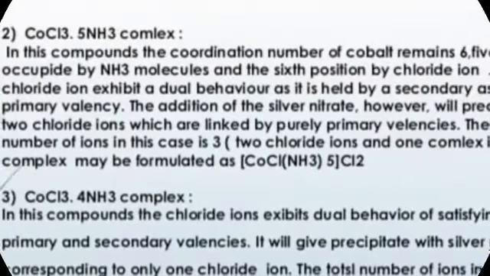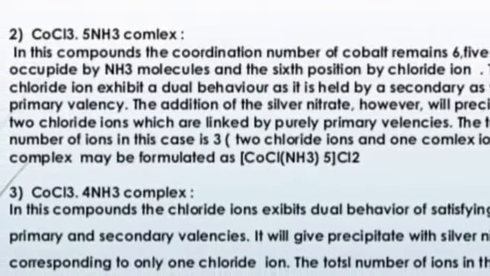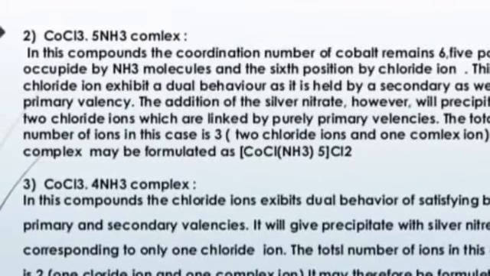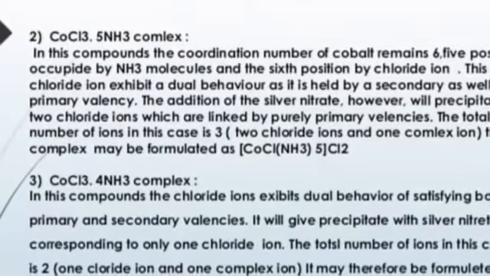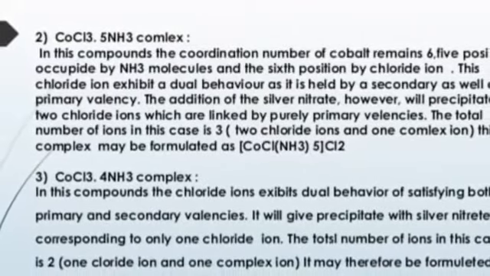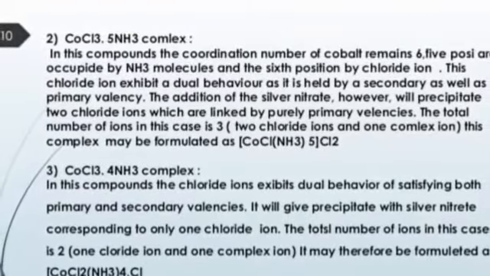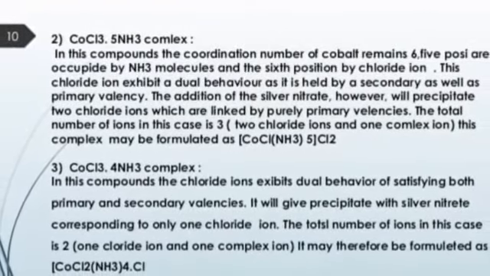Now in the next slide, all about the complex CoCl3·5NH3. In this compound, the coordination number of cobalt is 5. In this complex, the primary valency is satisfied by the Cl negative ion and the secondary valency is satisfied by 5 NH3 groups. This complex shows purple color.